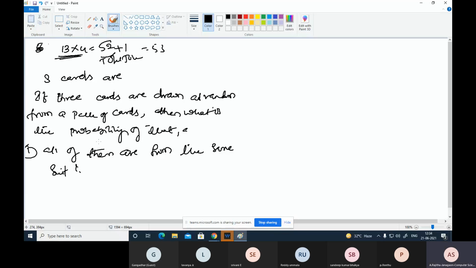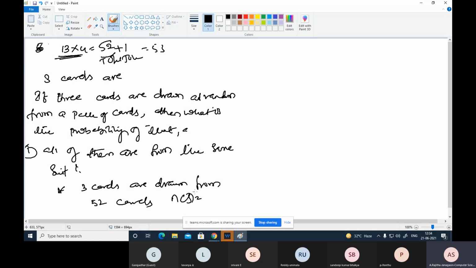So first here find out 3 cards can be drawn from 52 cards. 52 cards నుండి 3 cards ని ఎలా డ్రా చేస్తున్నాం, that is n of S equal to total occurrences.